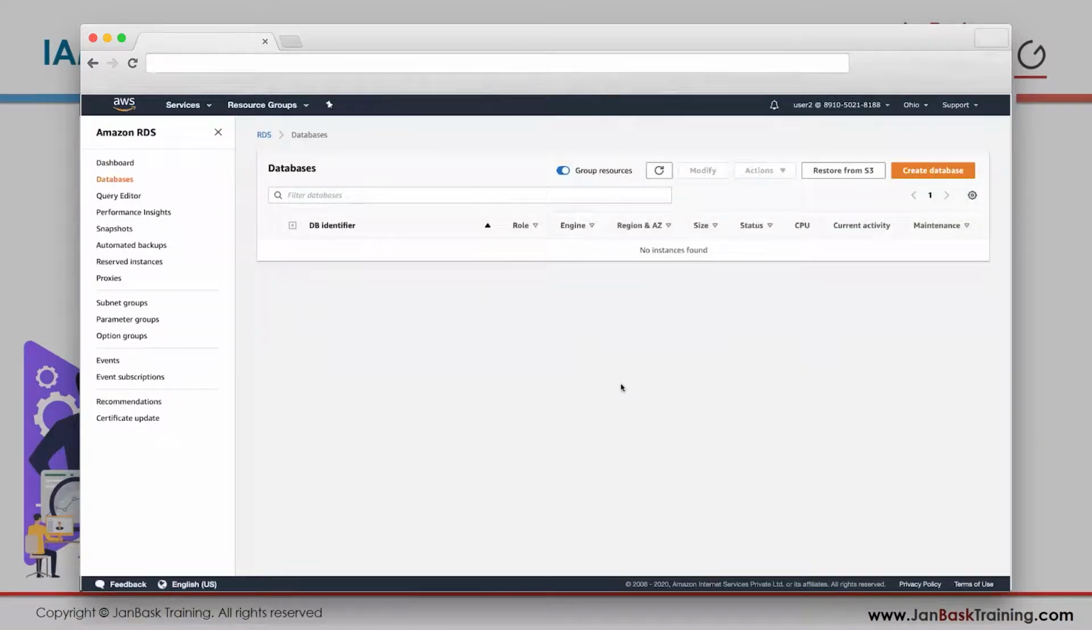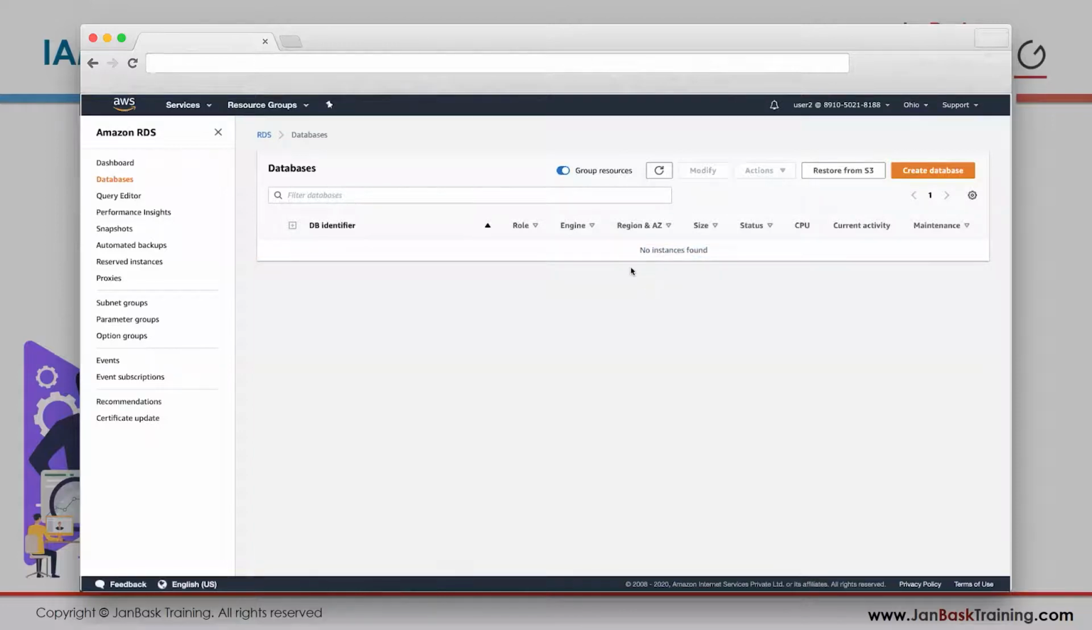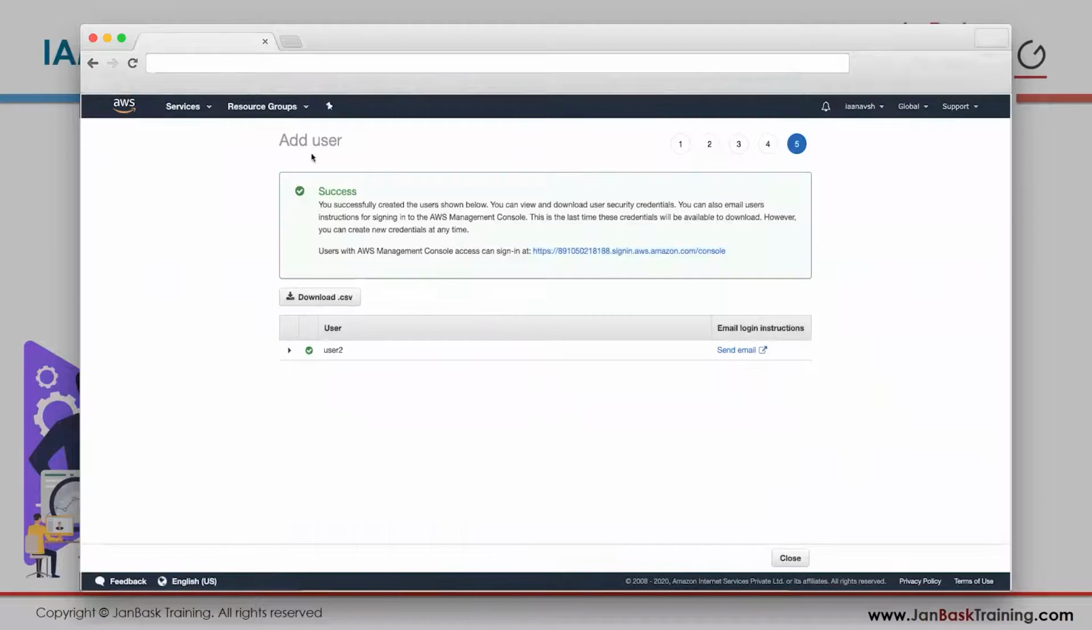No, it's not throwing any error. It's just saying no instance found because we don't have any instance. Last time it was giving me an error: you are not authorized to view instances. So you have your user, and maybe I want to remove this permission from this user.